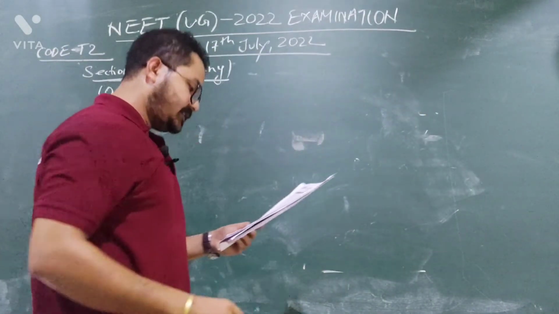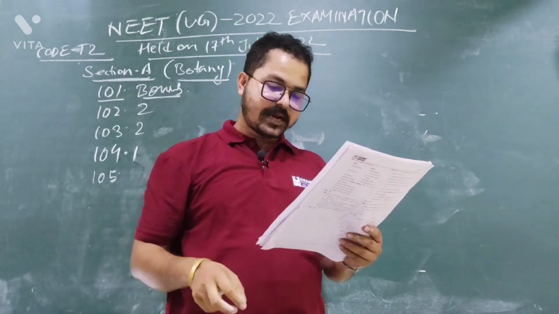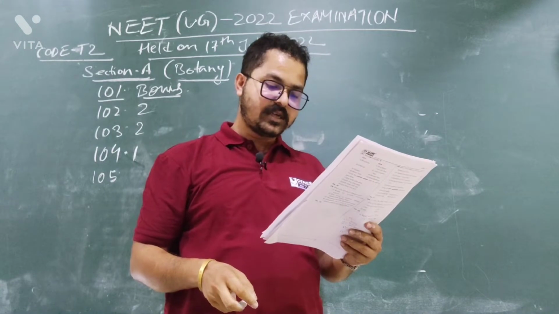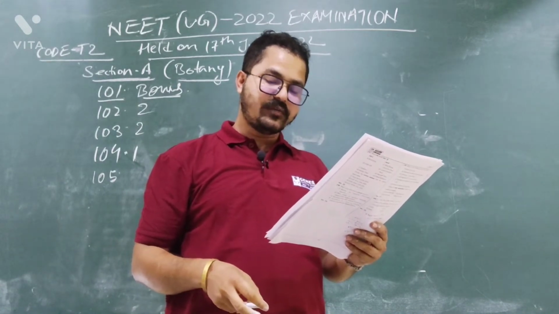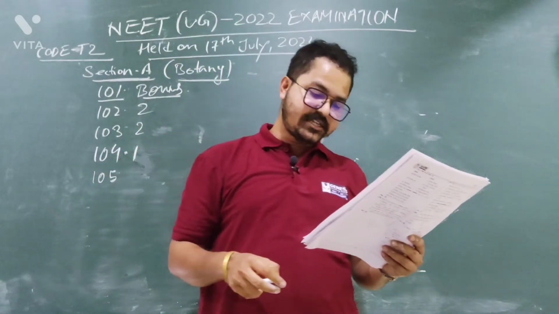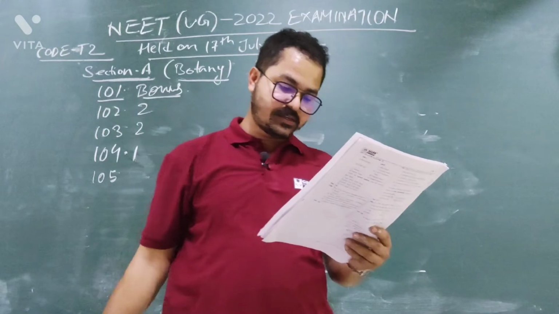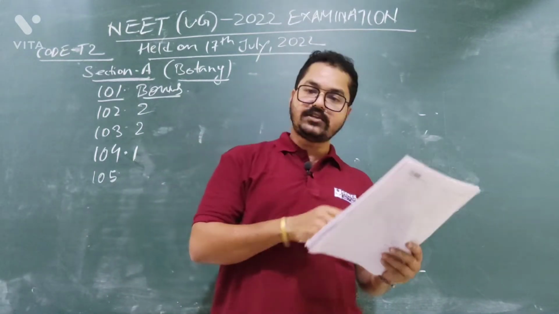In question 105, two statements are given. Statement 1: the primary carbon dioxide acceptor in C4 plants is phosphoenol pyruvate and is found in the mesophyll cells. Statement 2: mesophyll cells of C4 plants lack Rubisco enzyme. In the light of the above statements, choose the correct answer.